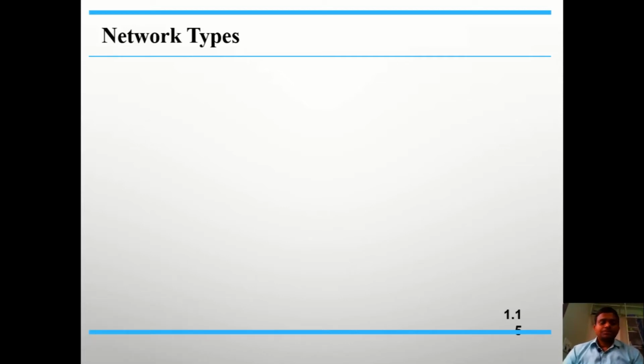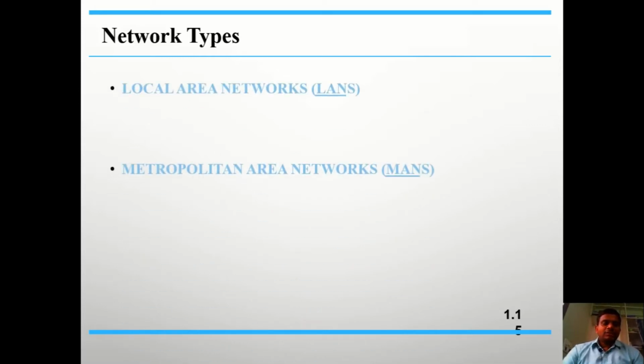Those are local area networks, metropolitan area networks, wide area networks, and the final one is the internet. So these are the different types of networks. Here wide area networks and the internet are almost the same. That's why we mainly categorize the different types of networks into three categories: LAN, MAN, and WAN.